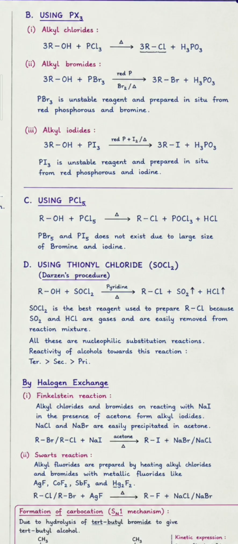Next one is Swarts reaction. Alkyl fluorides are prepared by heating alkyl chlorides and bromides with metallic fluorides like AgF, CoF2, SbF3 and Hg2F2. RCl or RBr plus AgF gives rise to RF plus AgCl or AgBr.